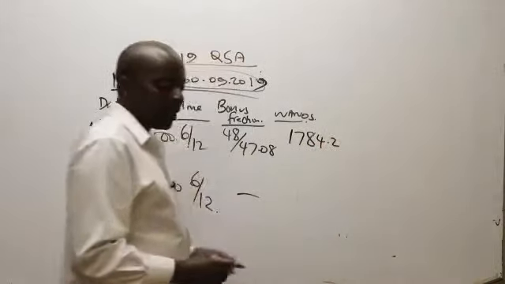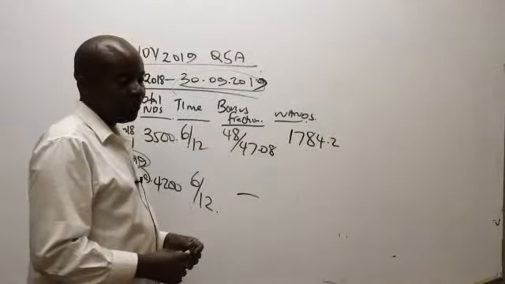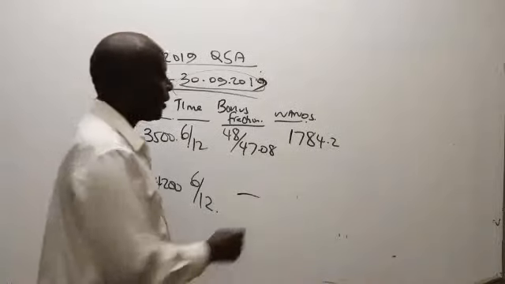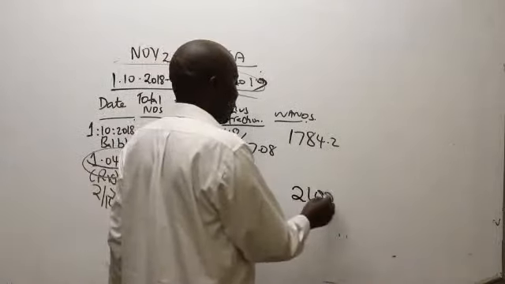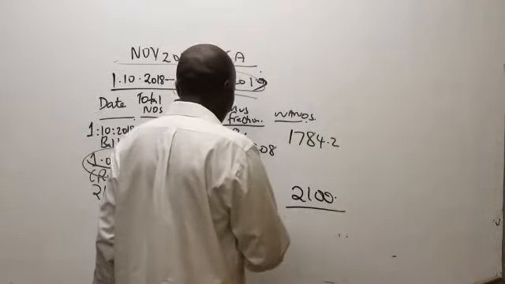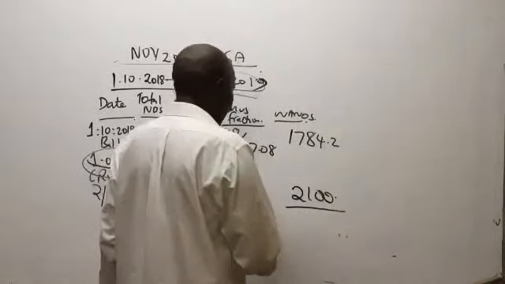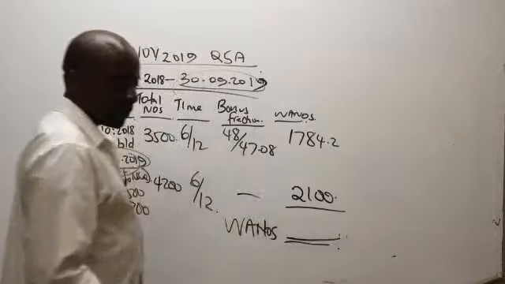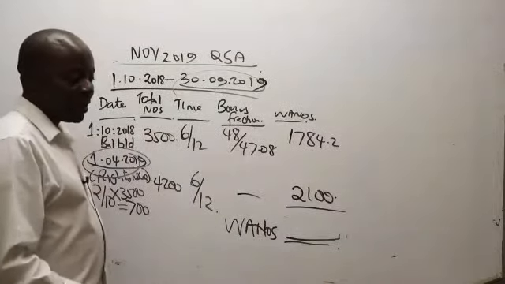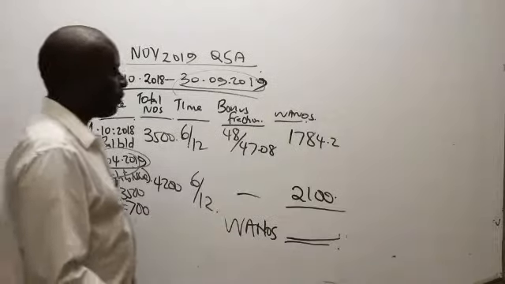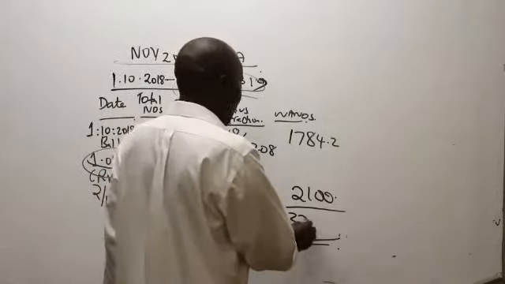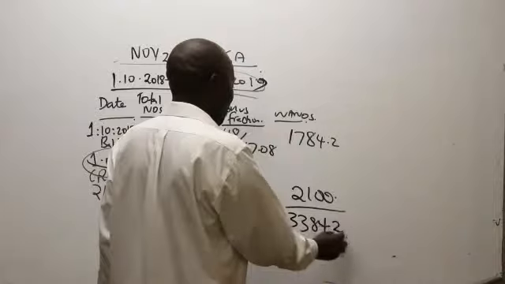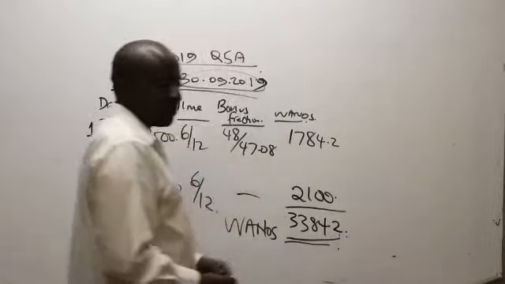How about the last one? 2100. So therefore, what should the total be here? 3384.2 if you wish. Thank you very much.